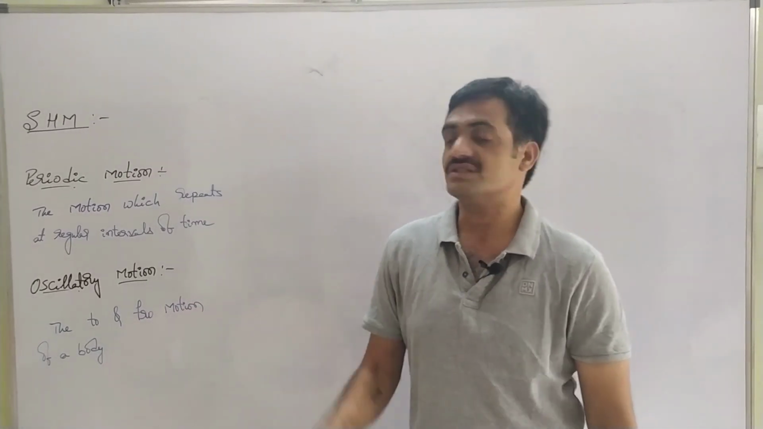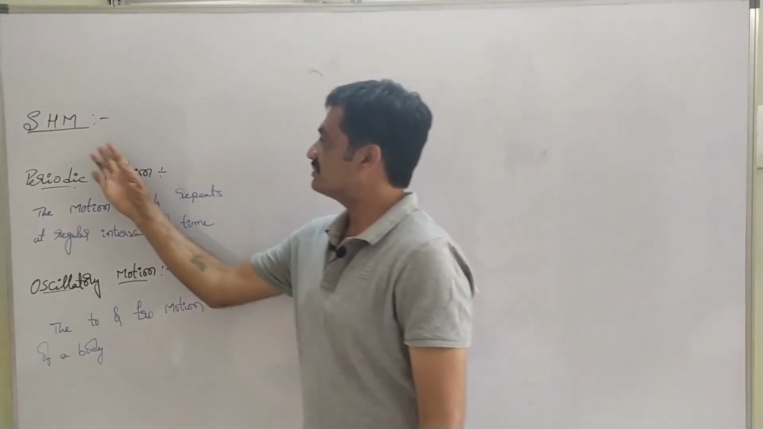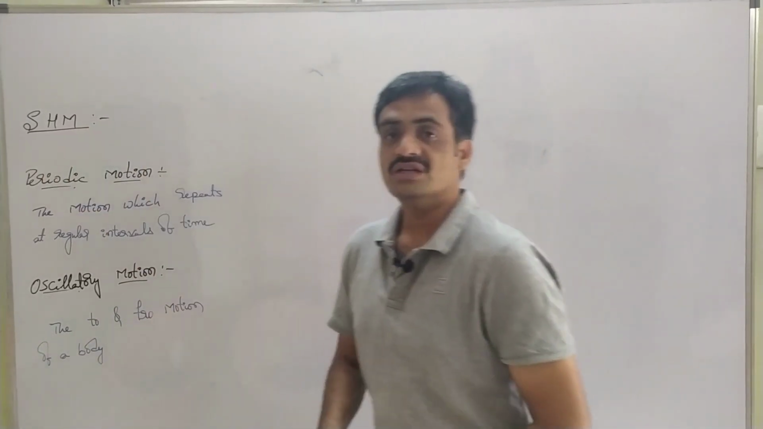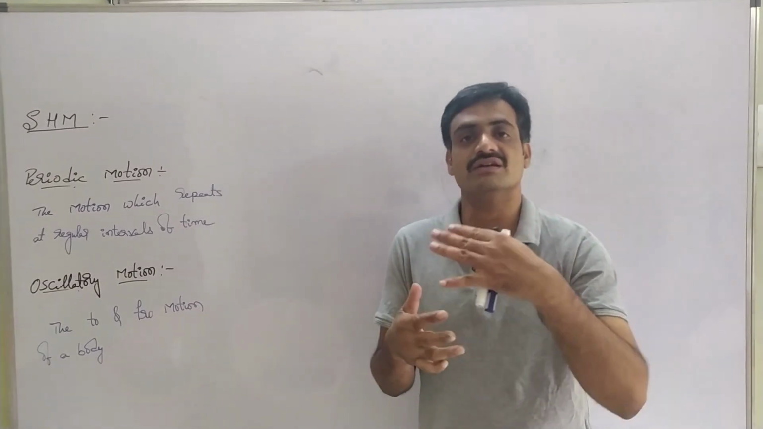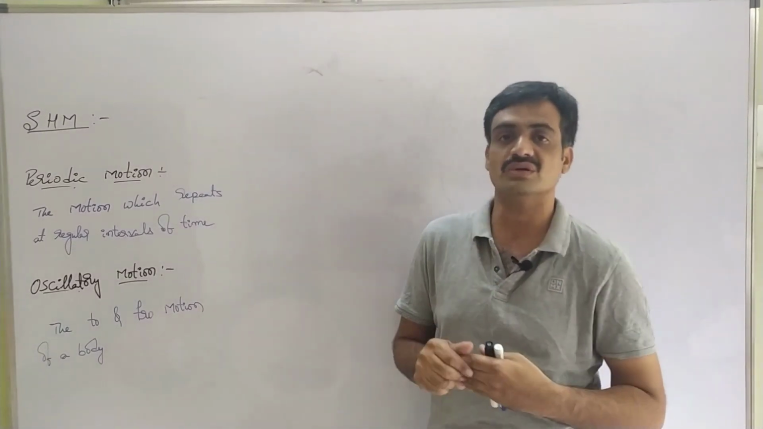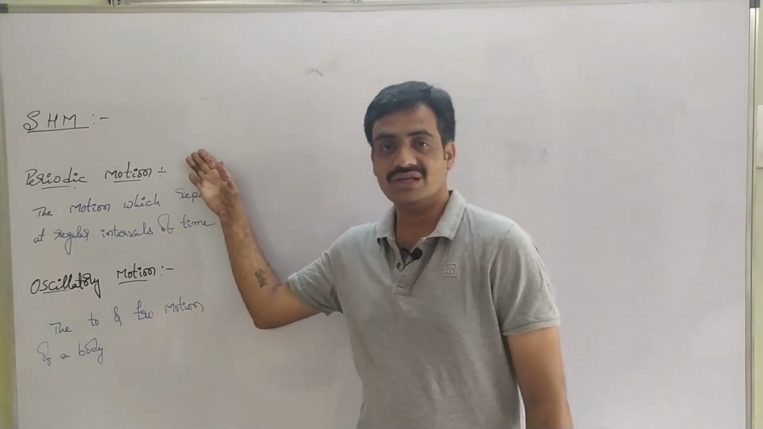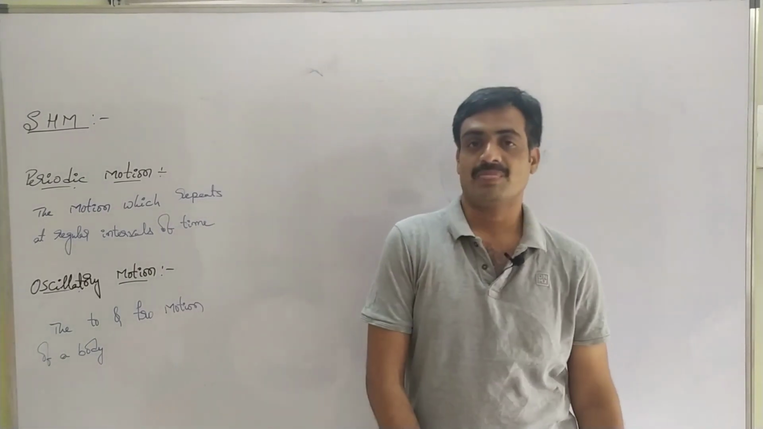Let's start this topic, simple harmonic motion. It is represented as SHM. Simple harmonic motion is nothing but a motion that continuously repeats at regular intervals of time. The first one is periodic motion and the second one is oscillatory motion.